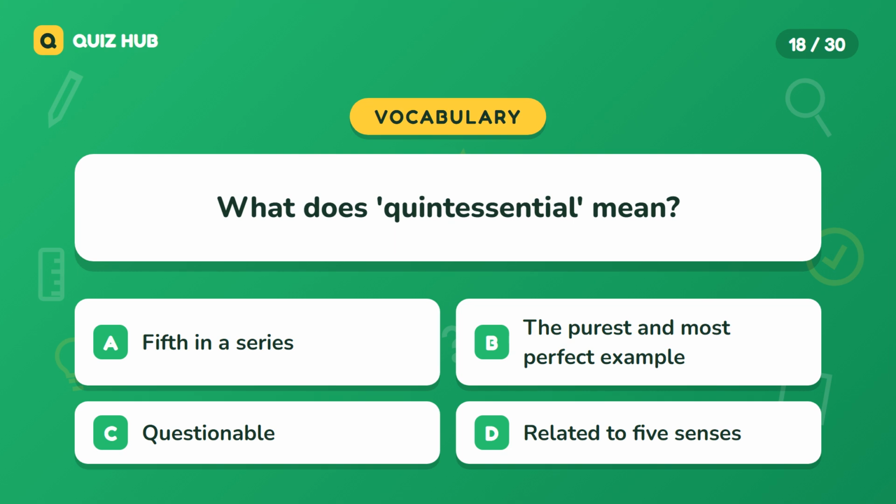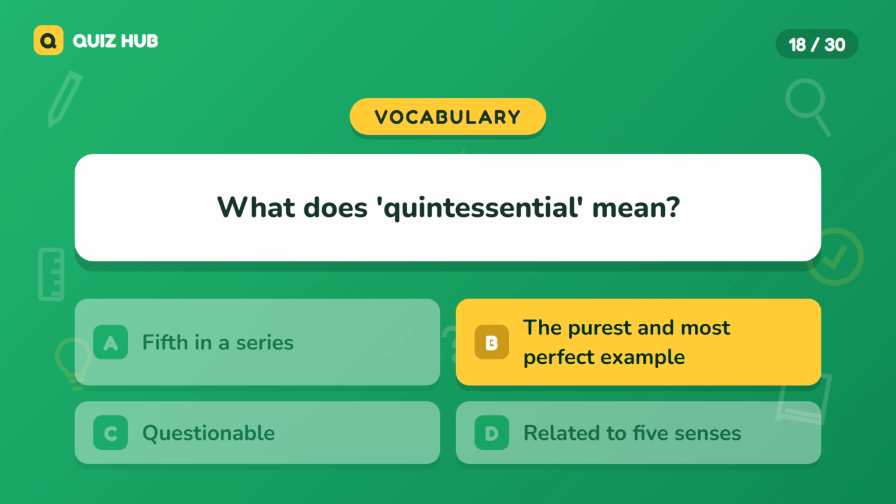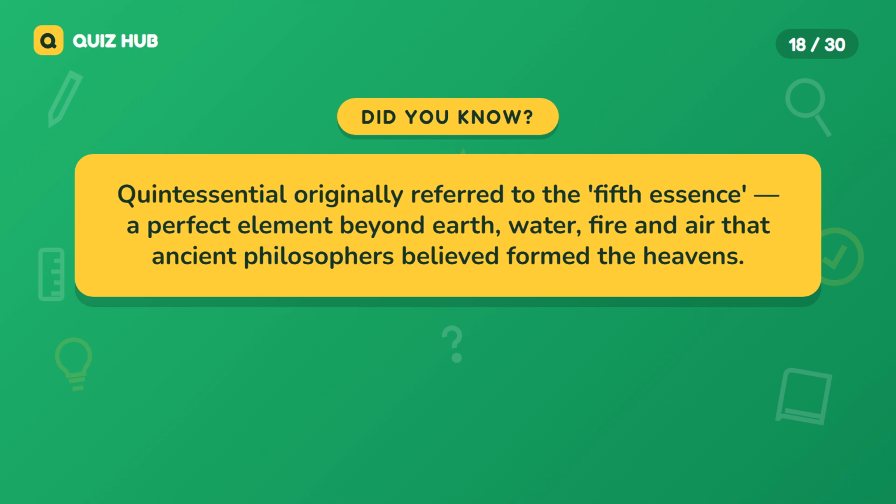Question 18. What does quintessential mean? A. Fifth in a series. B. The purest and most perfect example. C. Questionable. D. Related to five senses. The correct answer is the purest and most perfect example. Quintessential originally referred to the fifth essence, a perfect element beyond earth, water, fire, and air that ancient philosophers believed formed the heavens.